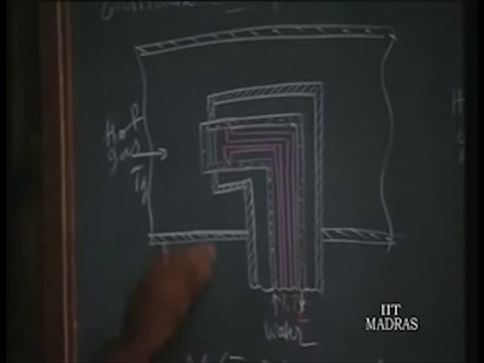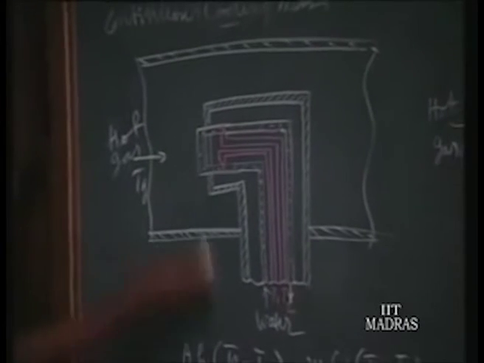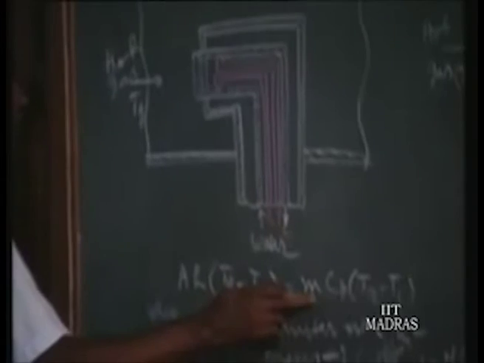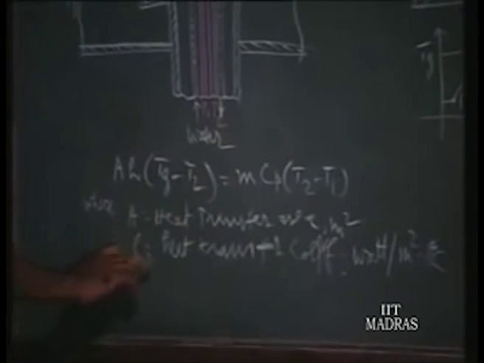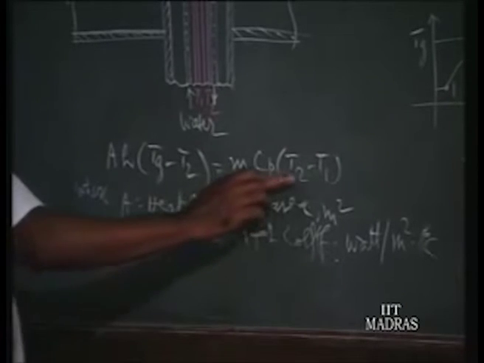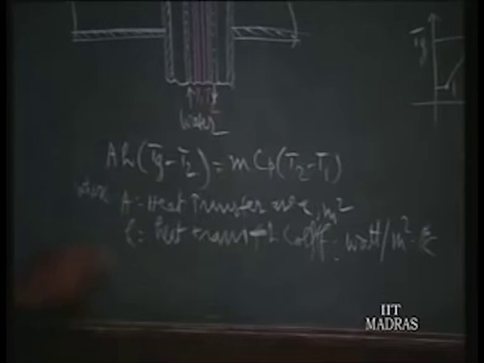From these measured temperatures you can compute the hot gas temperature. Once you know, the heat conducted through this area A is equal to the heat taken by the water in a particular flow, per second. So you find the mass flow rate of water per second, and Cp is the specific heat of water, and T2 is the high temperature of the water and T1 the incoming temperature of water, and A is the circular area through which the heat is conducted.